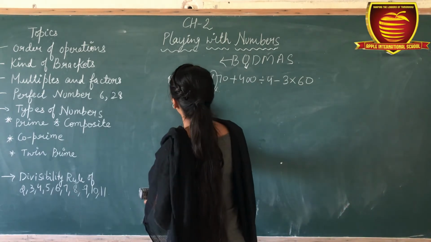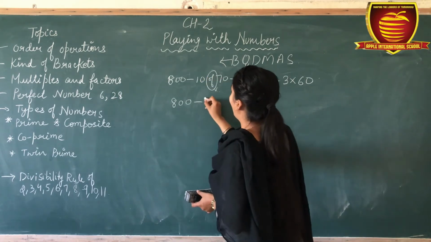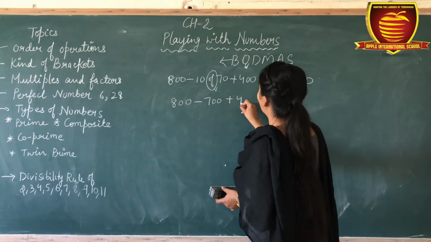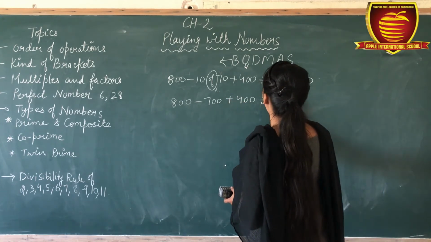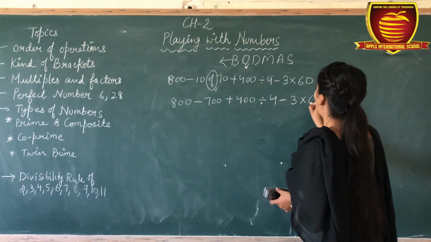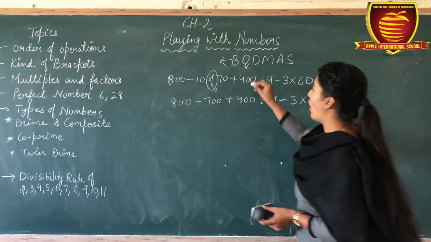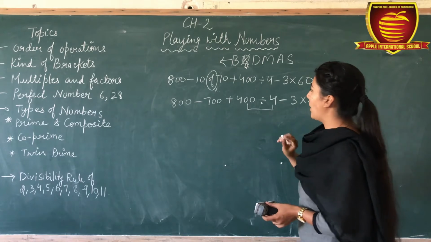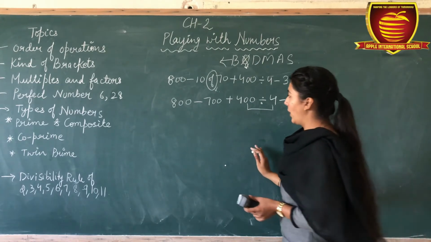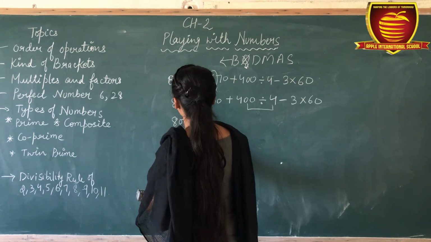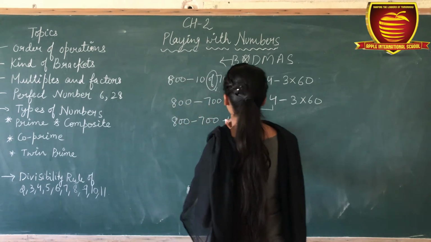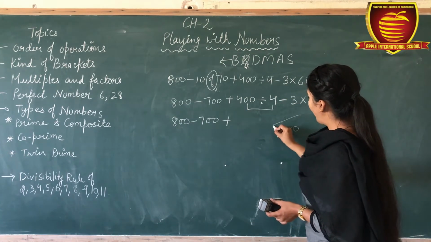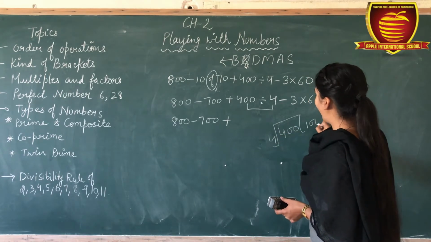So 800 minus 10 multiplied by 70 is 700, plus 400 divided by 4 minus 3 multiplied by 60. Of is done. Now, division. Where is division? Here. You have to solve this term now. 800 minus 700 plus, when you divide 400 by 4, it becomes 100.